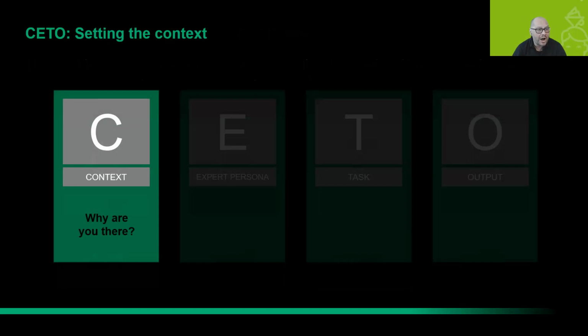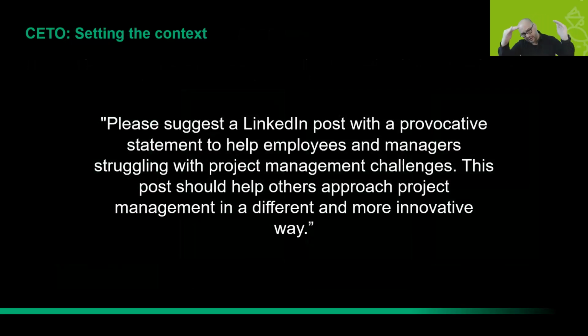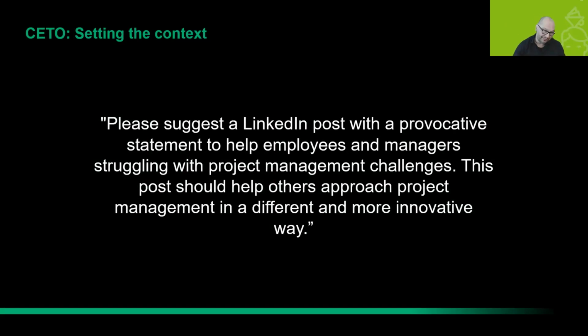So, C, the context. If you remember, a few minutes ago I mentioned the simple prompt where we want to get the smart LinkedIn post. This will be a little bit more context to our first prompt.